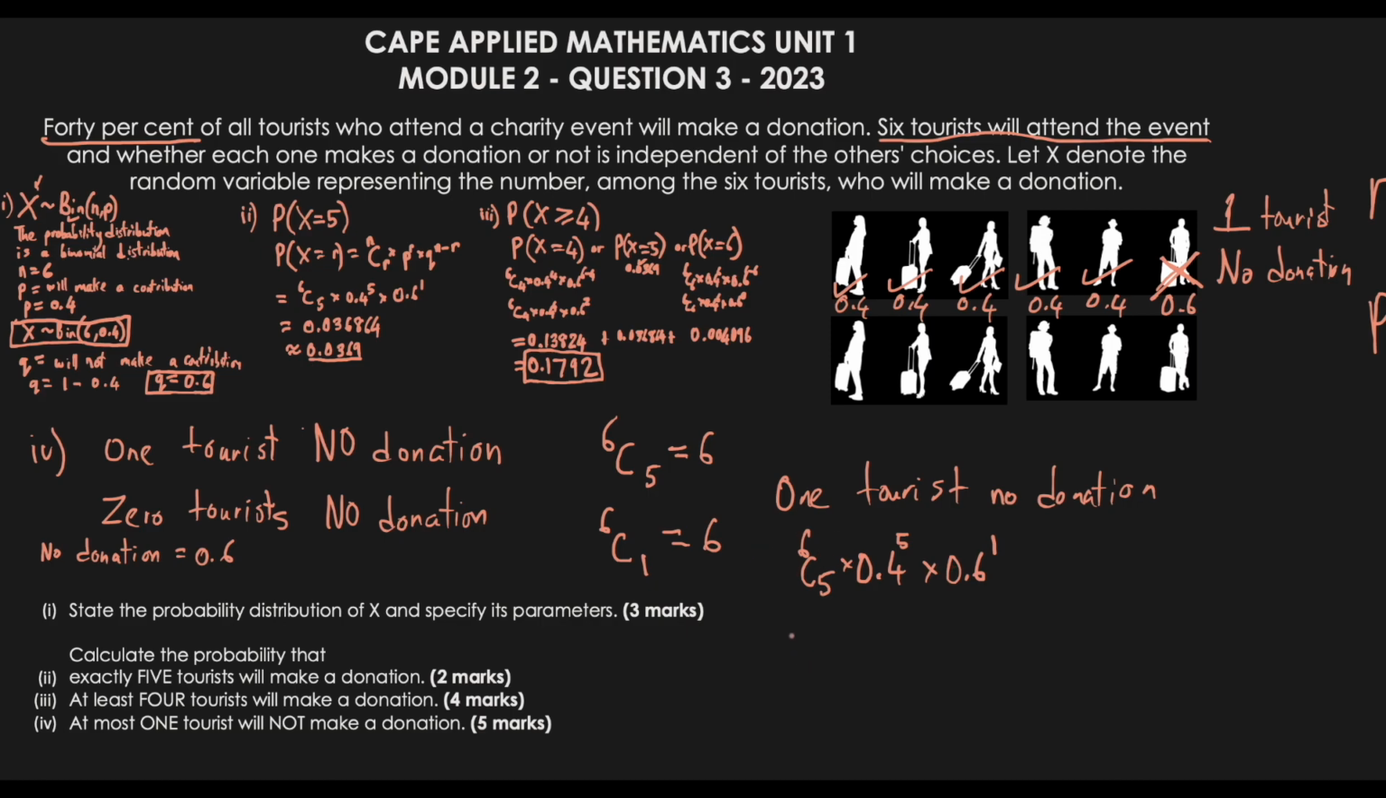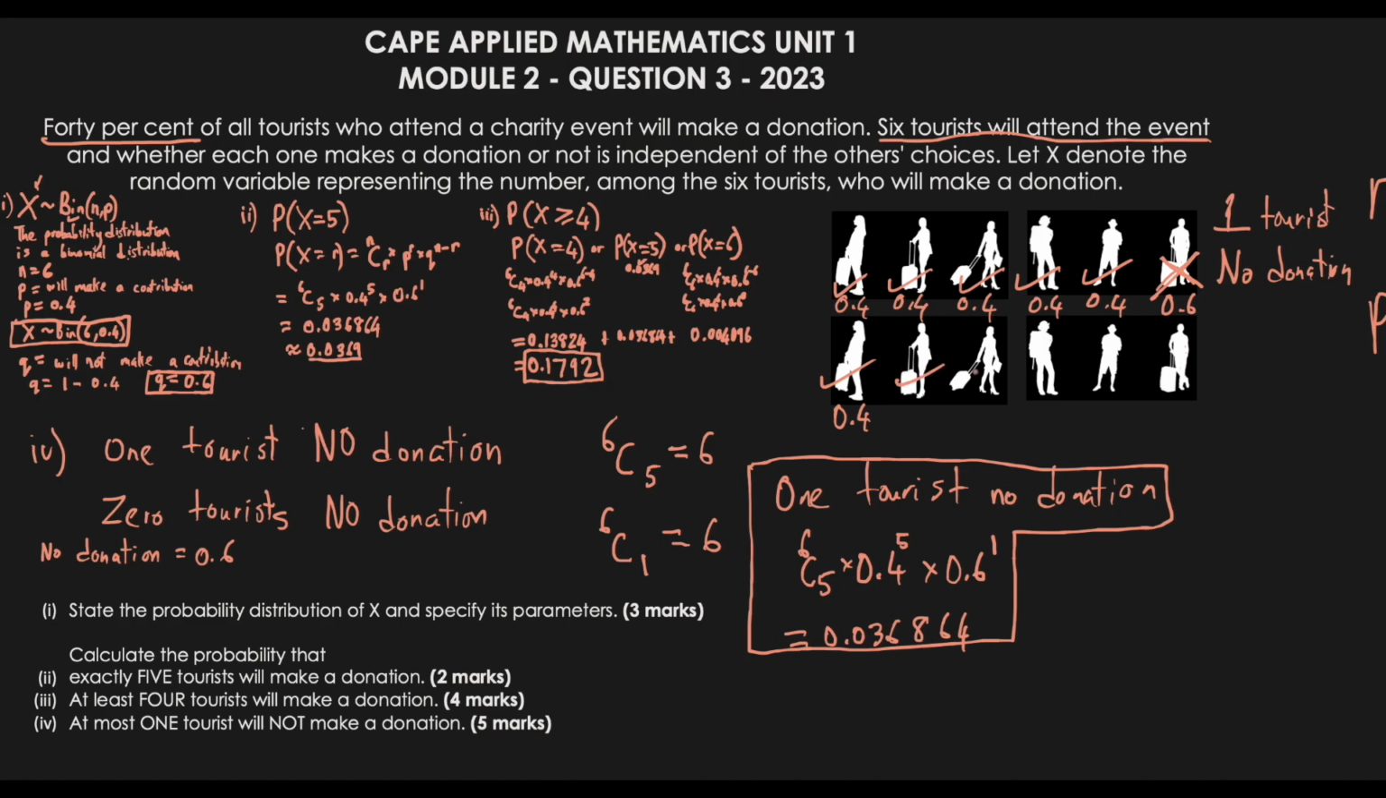Now for this here, the answer we know is 0.036864. How do I know that? Remember, we worked this out already. So I know what it is for 1 tourist and no donation. Now the next one I need to look for is 0 tourists and no donation. So 0 tourists do no donations, right? So that means if 0 tourists are doing no donations, we're going to have 0.4, meaning donation, donation, donation, donation, donation, donation. So essentially everyone is going to make a donation.